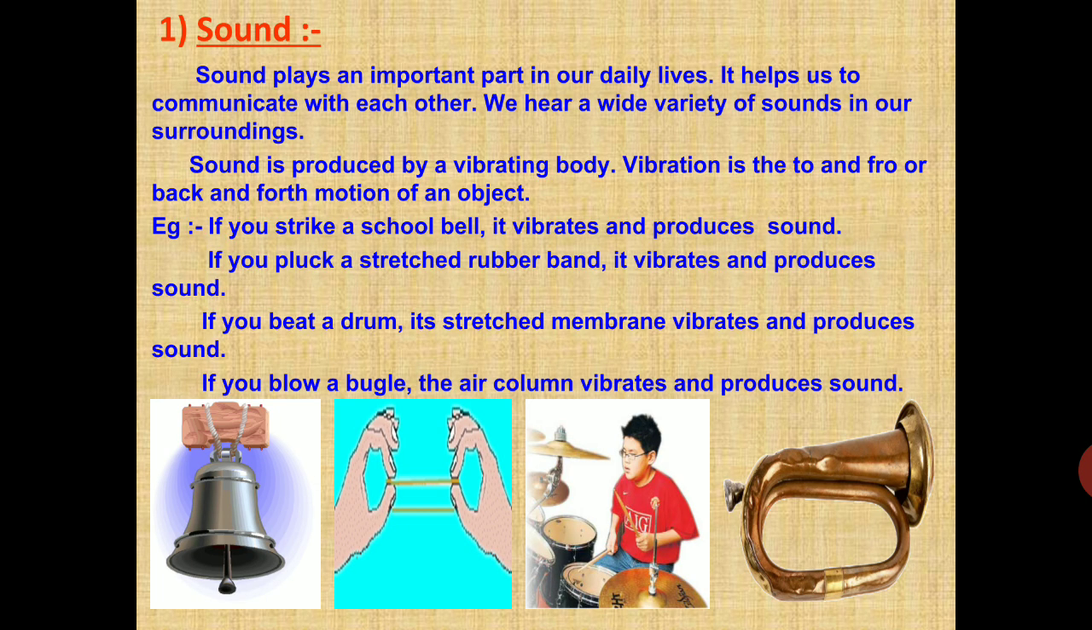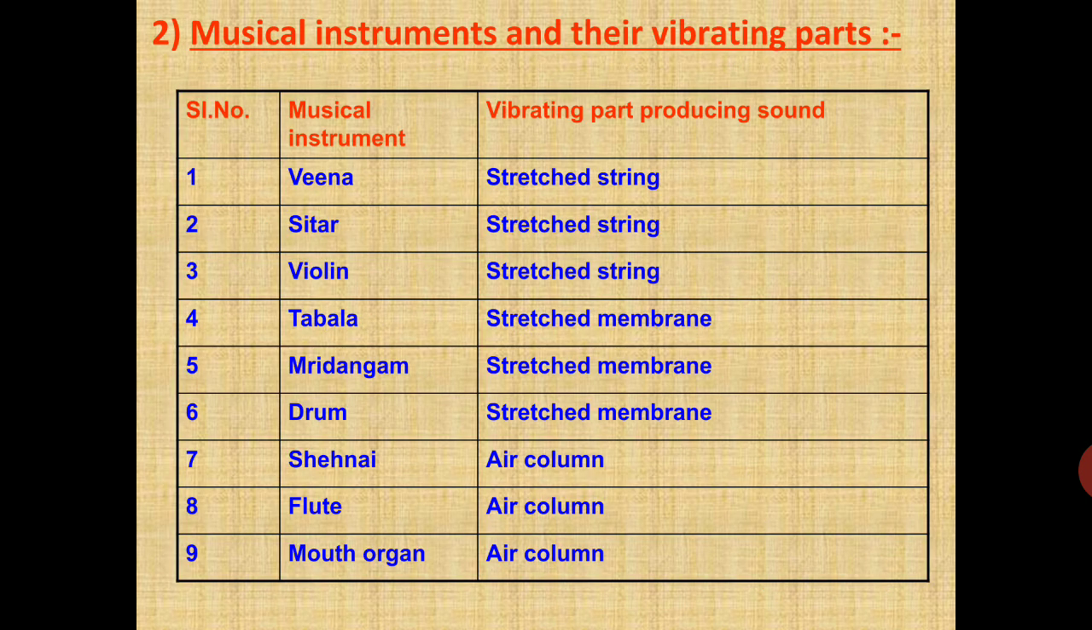For example, if you strike a school bell, it vibrates and produces sound. If you pluck a stretched rubber band, it vibrates and produces sound. If you beat a drum, its stretched membrane vibrates and produces sound. Here, different musical instruments are given and their vibrating parts are also given.